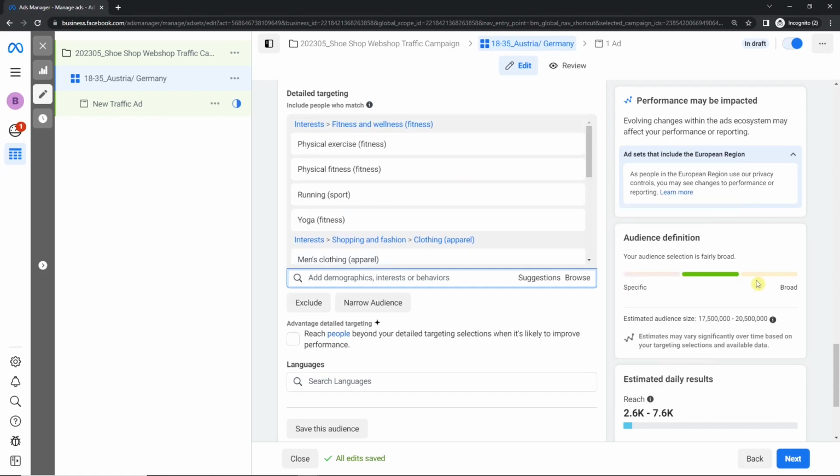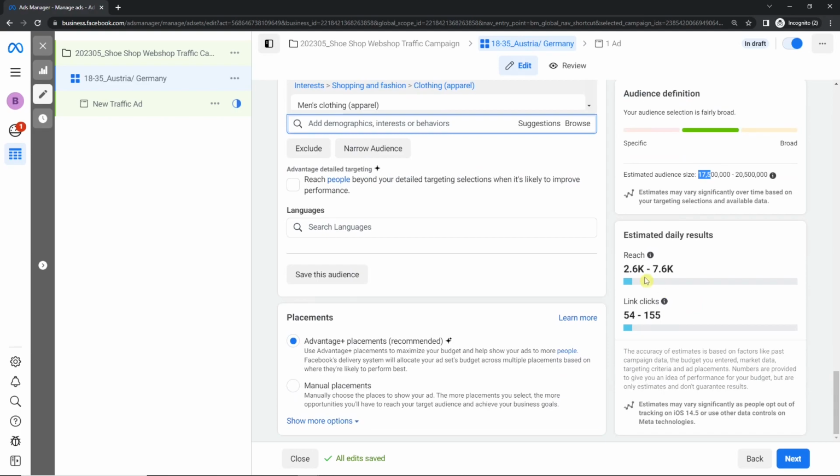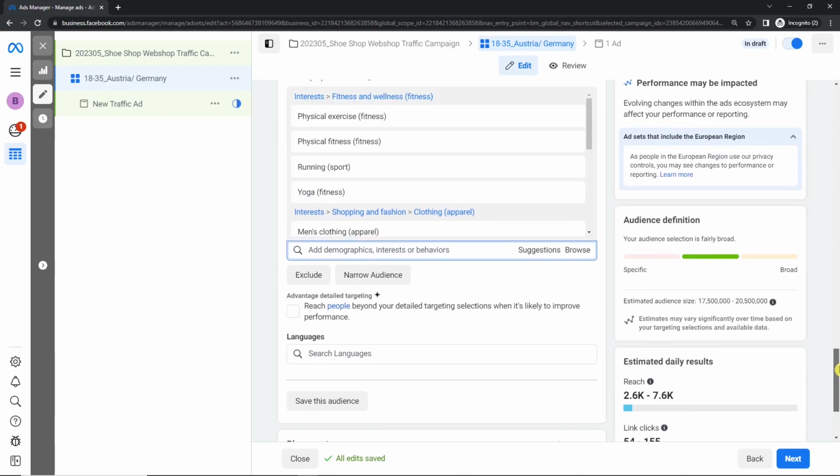And we see that the audience is 17.5 to 20.5 million users, which is fully okay. Estimated daily results, 2.6 to 7.6K, and about 54 to 155 link clicks. That would be okay as well.